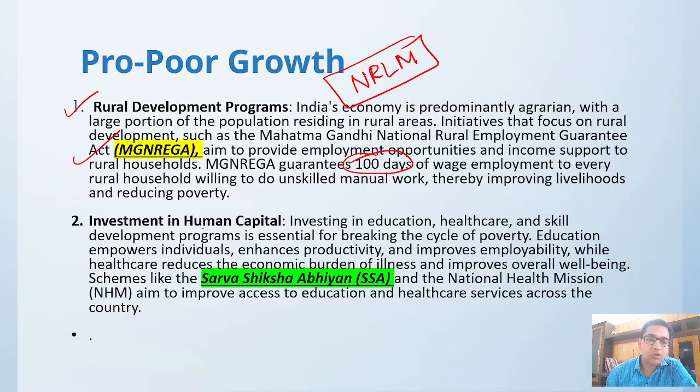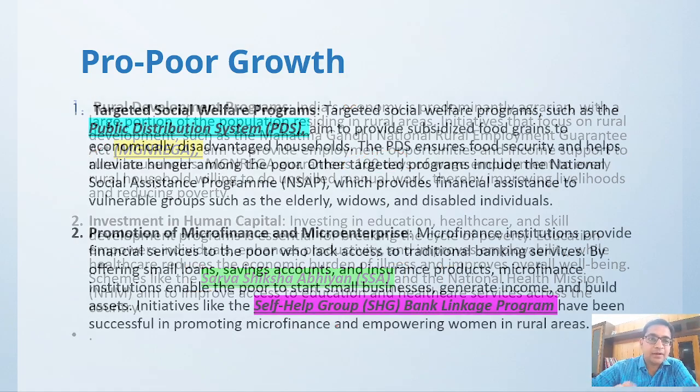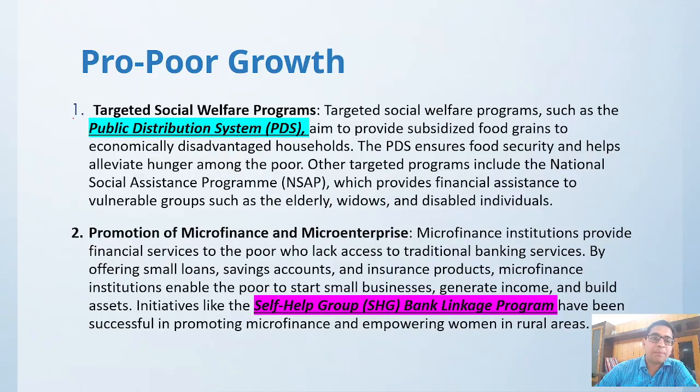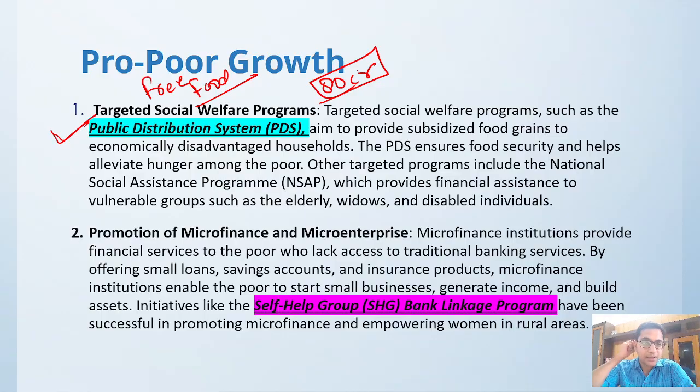Then investment in human capital: Sarva Shiksha Abhiyan, National Health Mission, Pradhan Mantri Kaushal Vikas Yojana. All these are investing in human capital. Then targeted social welfare programs, the public distribution system, free food to 80 crore people of our country under the public distribution system.